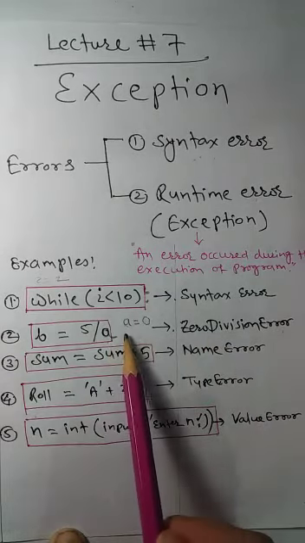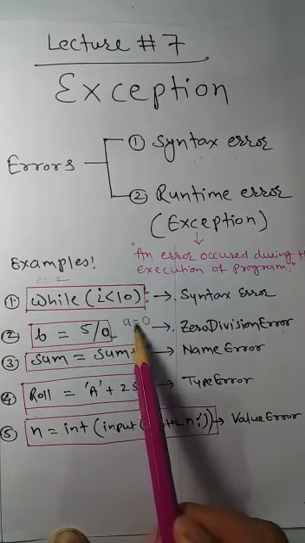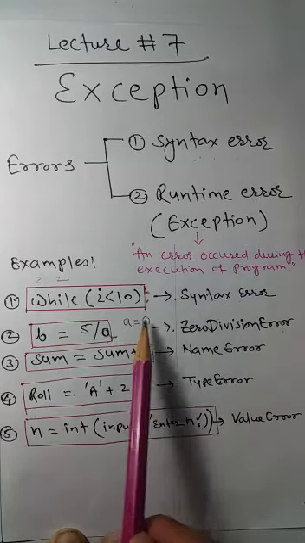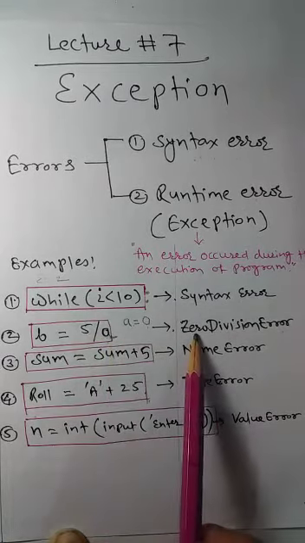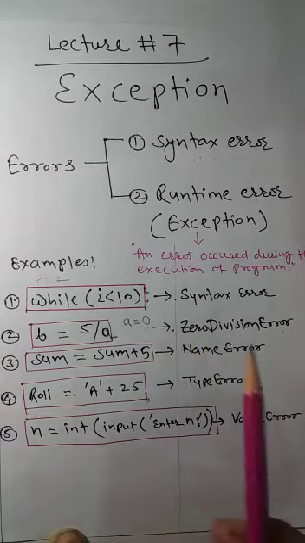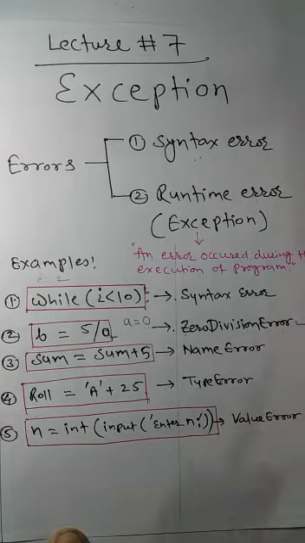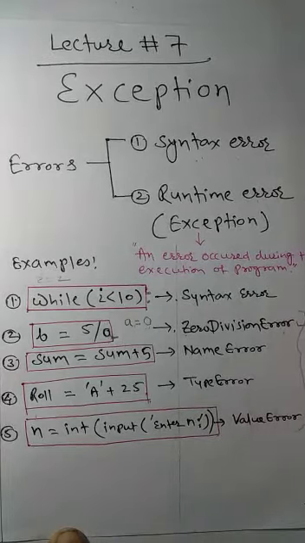Now one thing we should note is that every time a will not result in 0. It may take any value, 1, 2, 3, any, but when it turns to 0, at that time an error will occur. So such an error occurs at runtime, and we call it an exception. So zero division error is a runtime error, we call it an exception. Syntax error is different, and all the remaining ones are exceptions or runtime errors.